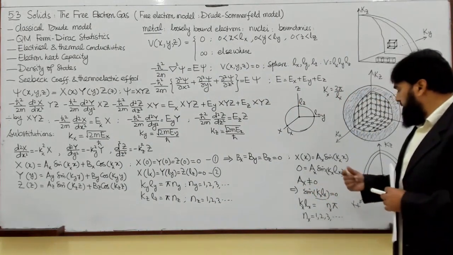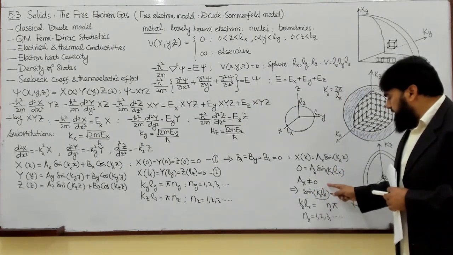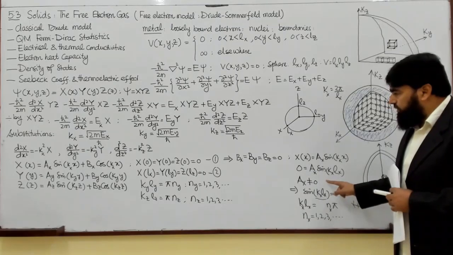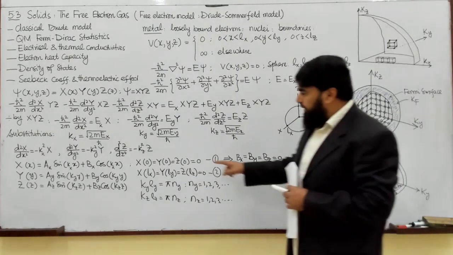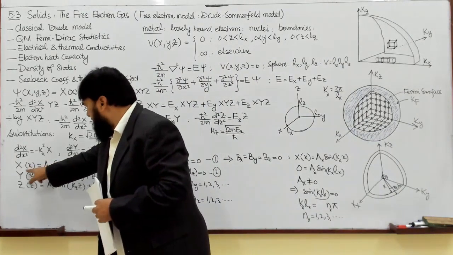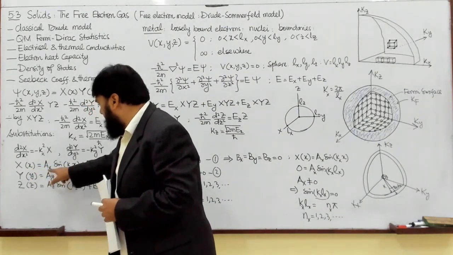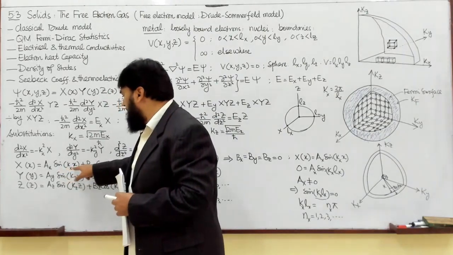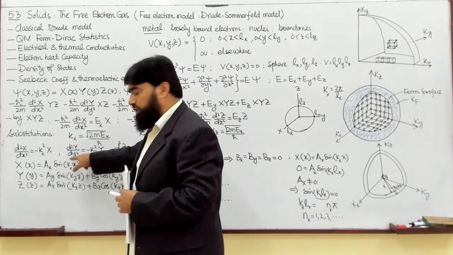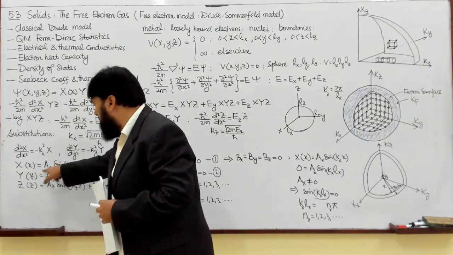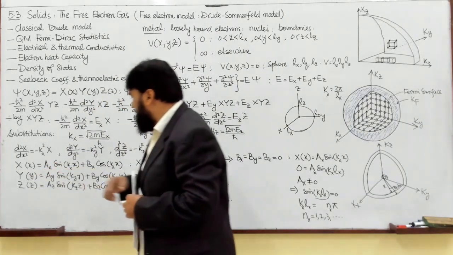When I find the normalization constant as well from the equation, X of x becomes Ax sine kx. And now I normalize this wave function. We know how to normalize this, do this yourself.